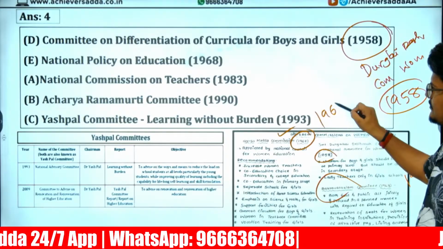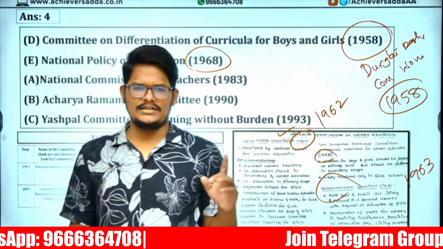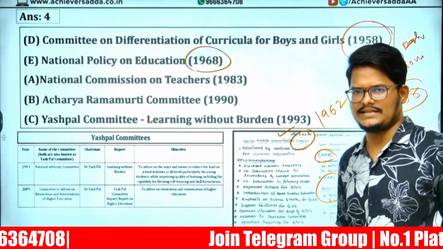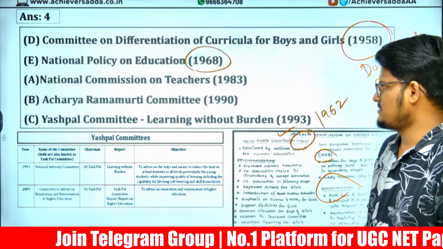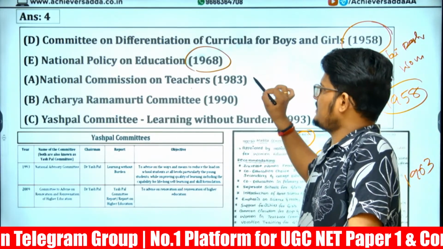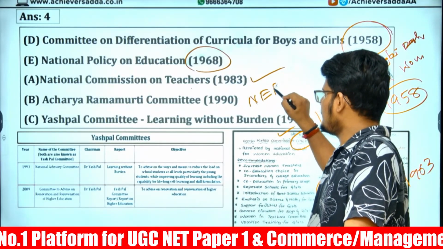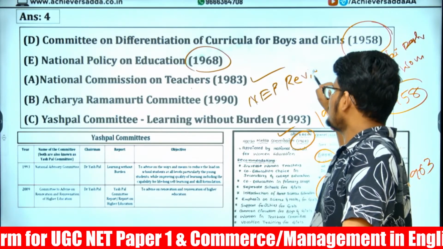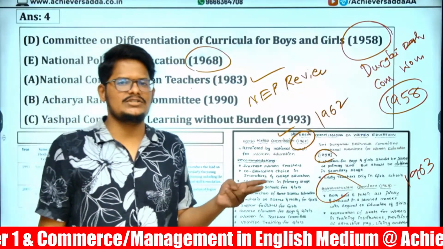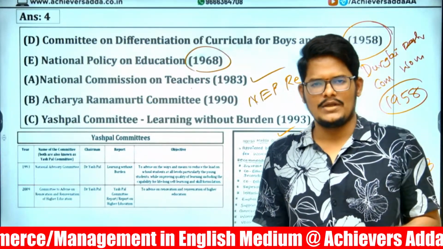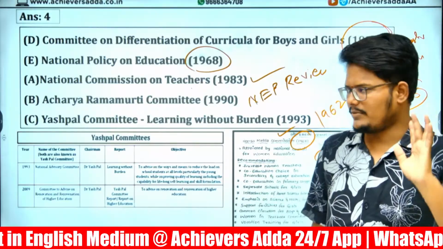Hansa Mehta 1962. So here National Policy on Education 1968, which is the first national education policy after independence. Even sometimes Sargent Plan of Action also, before the independence immediately. Commission on Teachers 1983. Acharya Ramamurthy Commission, which is NEP Review Committee. Acharya Ramamurthy Commission as well as Janardhan Reddy Commission are the two commissions to review the national education policy in 1986 in India.